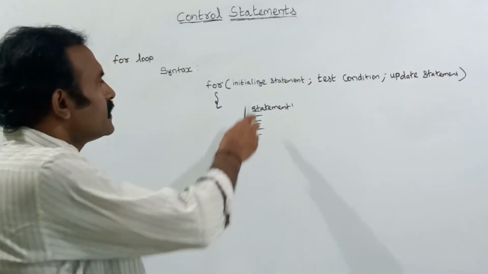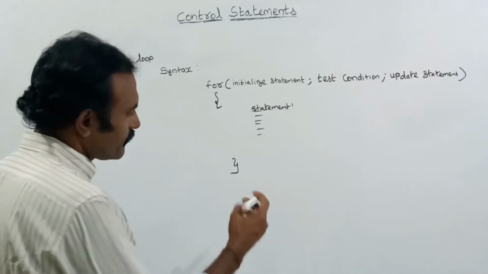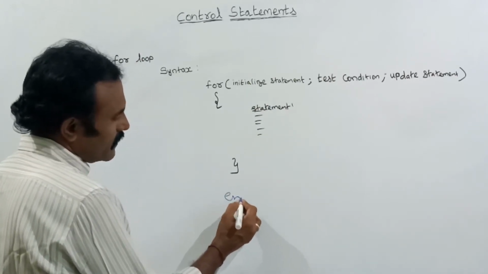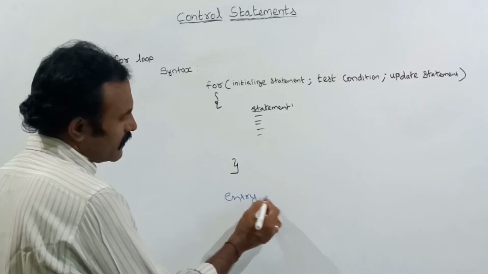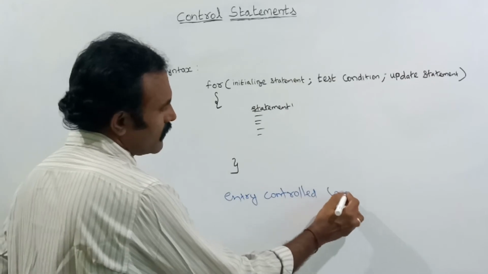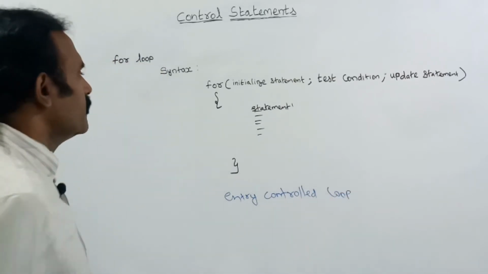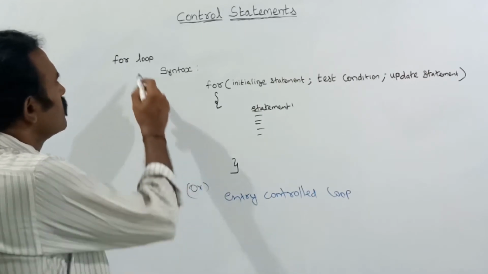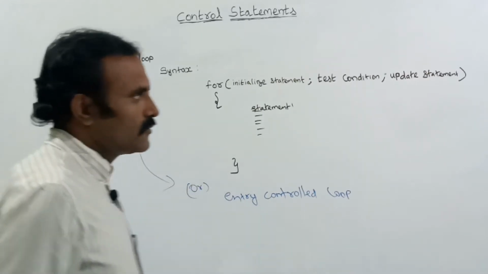So this for loop is otherwise known as the entry controlled loop.